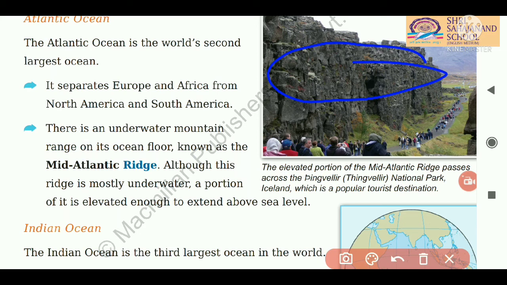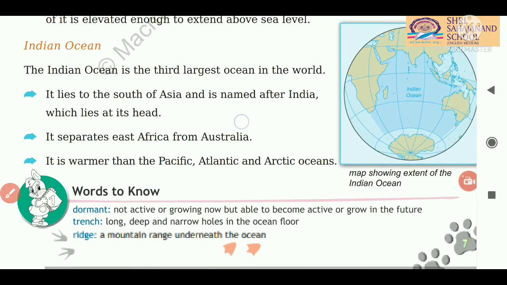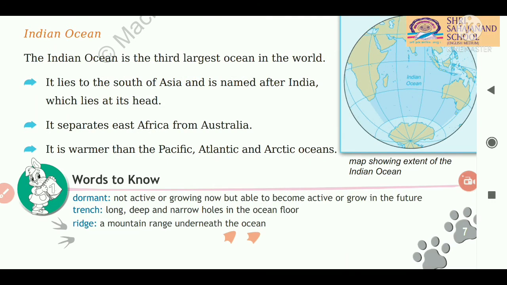Now the next ocean which we are going to study, third number, is the Indian Ocean. As the name suggests, Indian, you can think that it is below our country India. The Indian Ocean is the third largest ocean in the world. Which is the third largest ocean in the world? The Indian Ocean. It lies to the south of Asia and is named after India, which lies at its head.